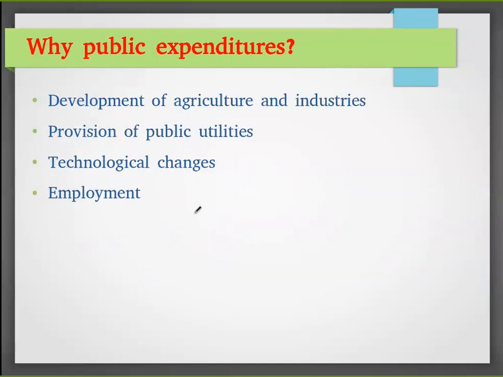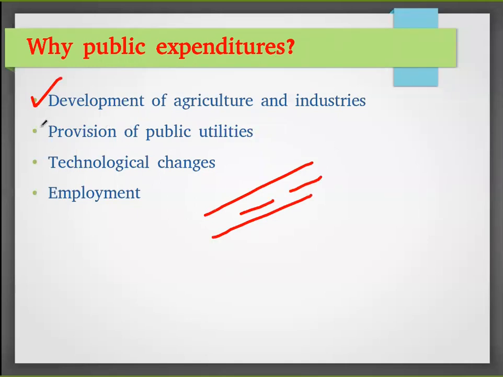Why are they spending money? Mainly for development of agriculture and industries. If they are making a proper roadway, it will help the farmers to transport to other cities, other places. So thus industries will also develop.